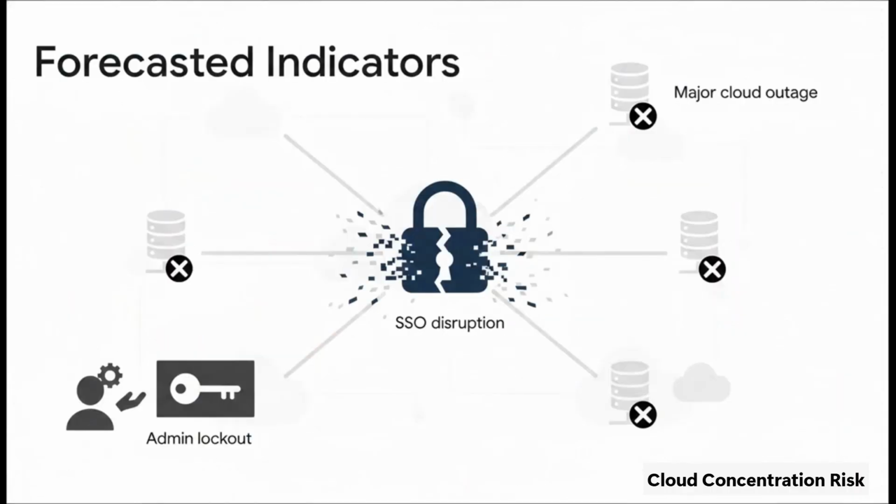But what does that bumpy ride actually look like for you and me? The base scenario expects a major single sign-on, or SSO, disruption. Think back to our bouncer analogy. A centralized login failure could paralyze totally separate enterprise systems because they all shared that exact same access point. We'd see widespread disruption. And the craziest part? IT admins might literally be locked out of their own systems. They wouldn't be able to fix the problem because their digital keys are trapped inside the burning building.